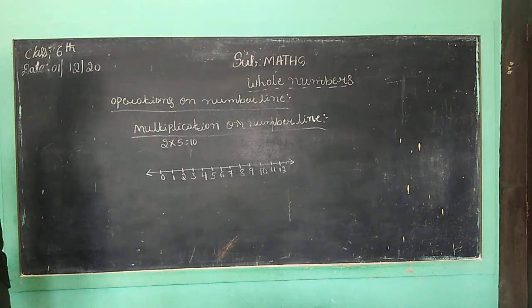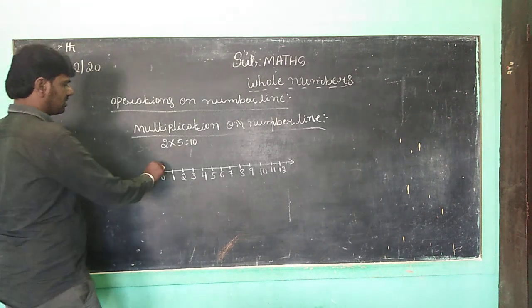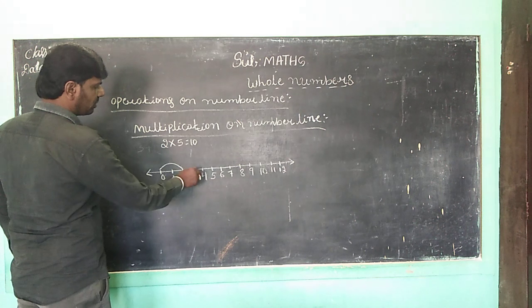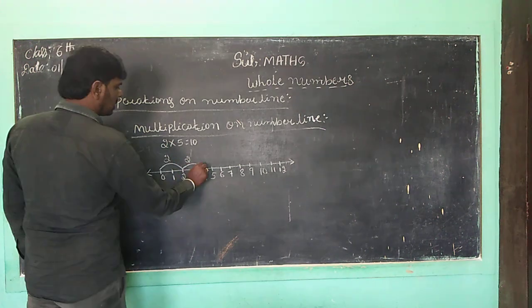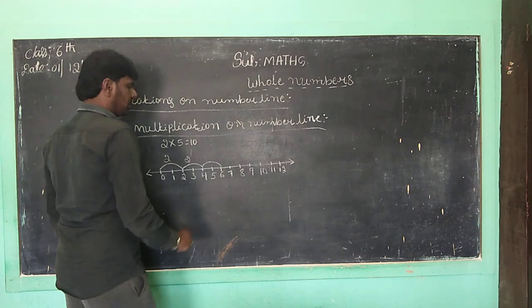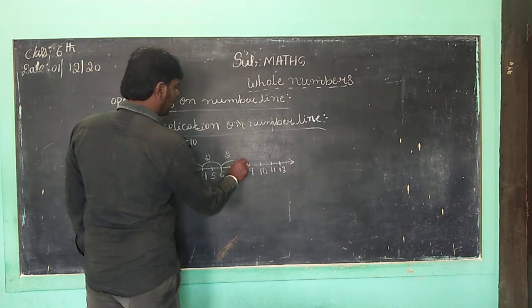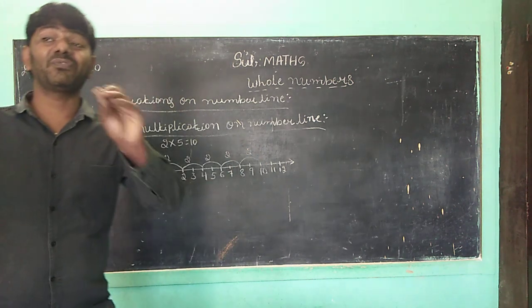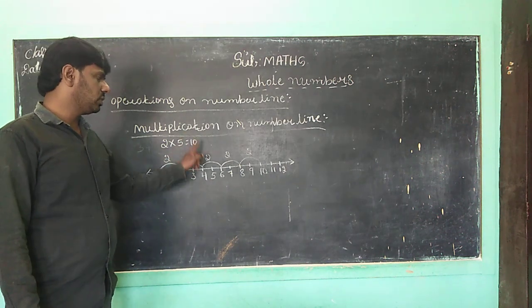Correct, children? How can we take this here, children? 2 into 5. First, move from 0 to 1 and 2. This is 2. Again you move 2. This is 2 and this is 2. And then also this is 2. Correct, children? And again this is 2. And again 2. So 2 is multiplied 5 times: 2 into 2 into 2 into 2 into 2.